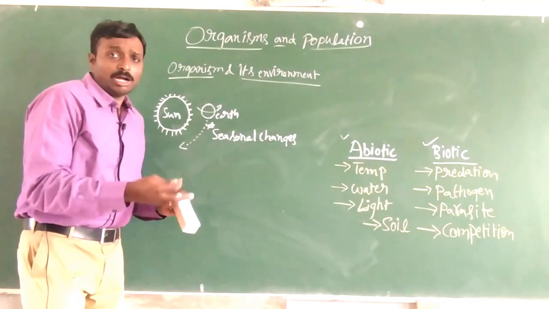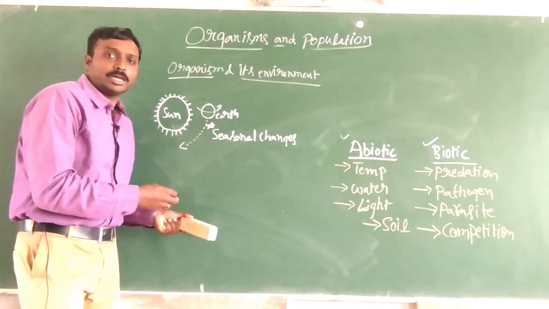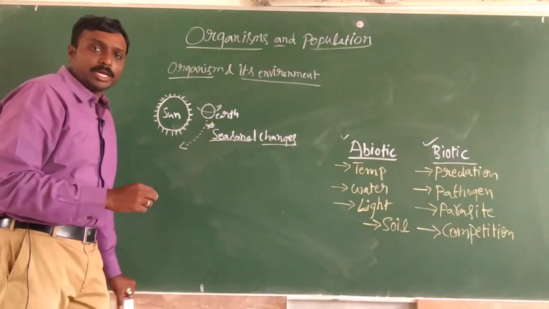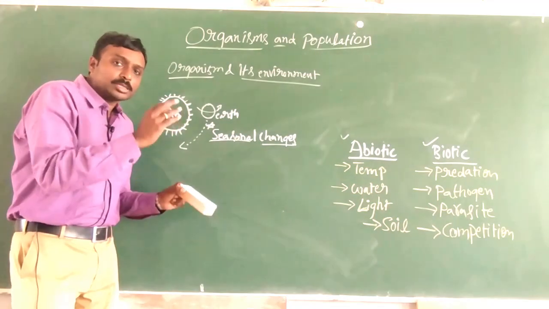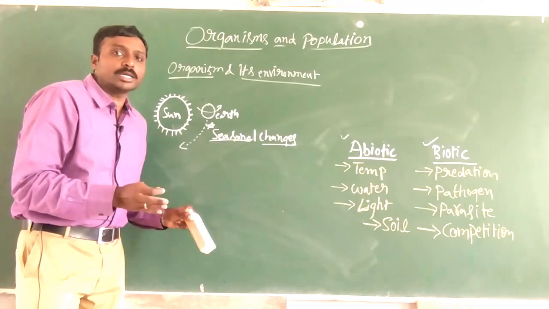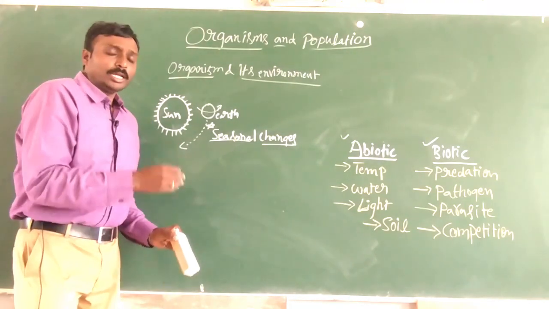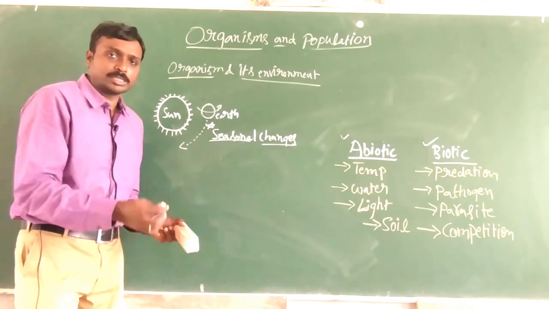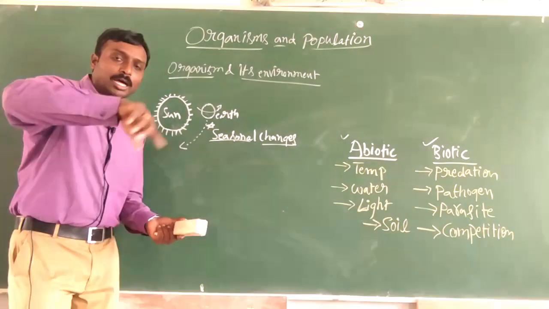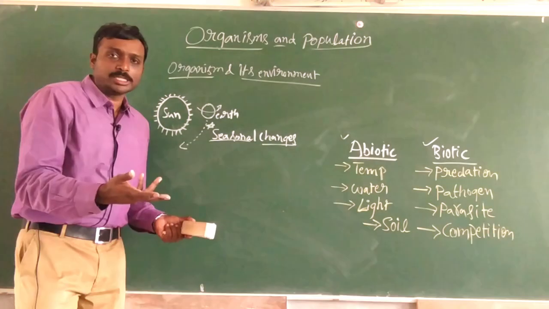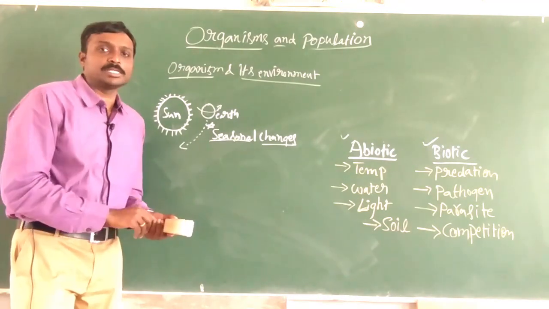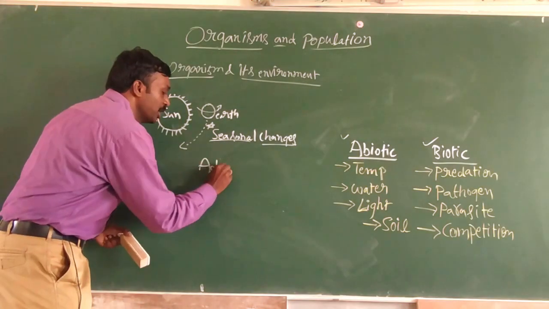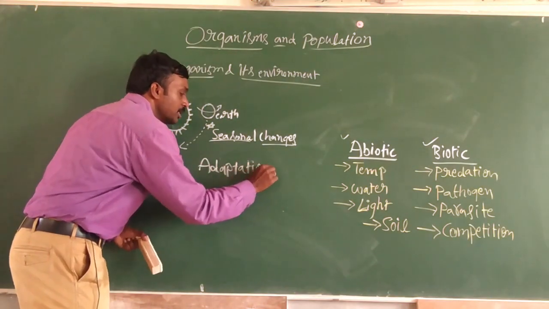The seasons keep changing from summer to winter or winter to rainy season. With this, what we can observe is that the environment, the surroundings of the organism, are not constant. There will be summer season, and again there will be rainy season, and after that winter season. That means the surroundings of the organism keep changing, and because of those changes, the living organism also should go for some adaptations. That is the main point you need to understand here.